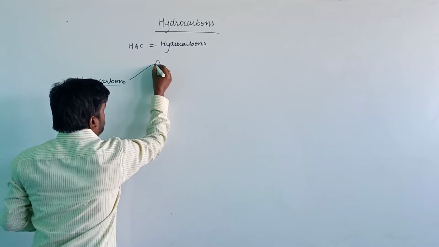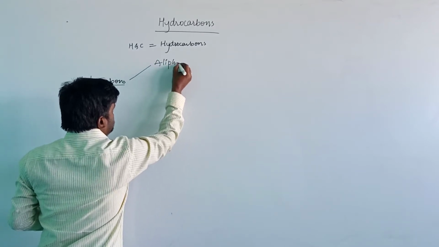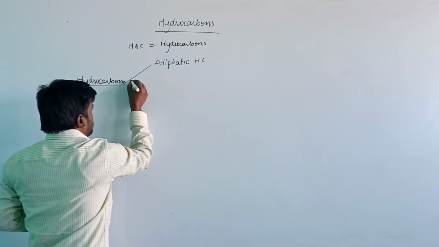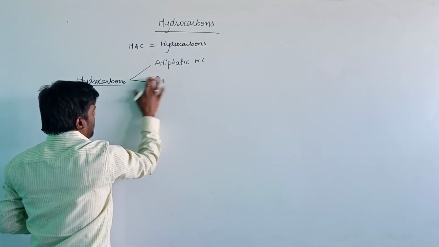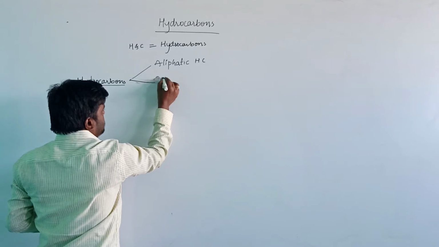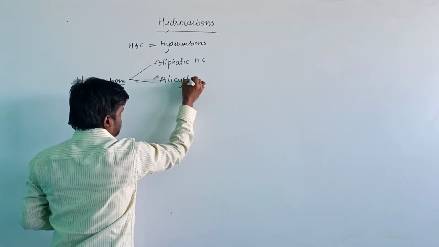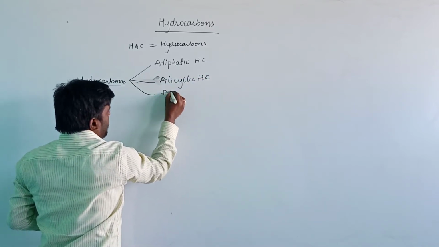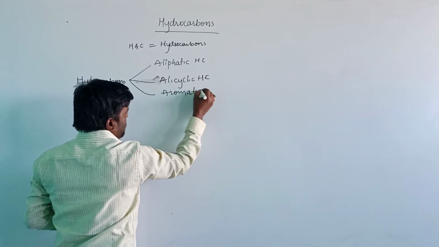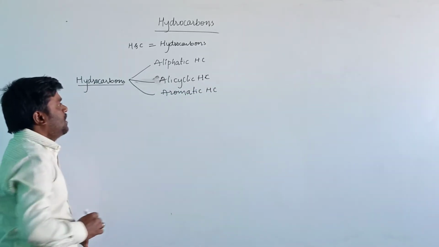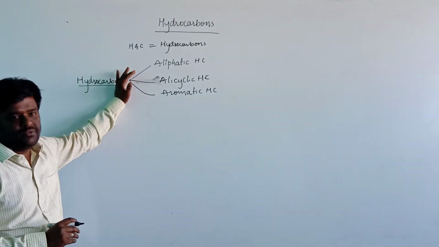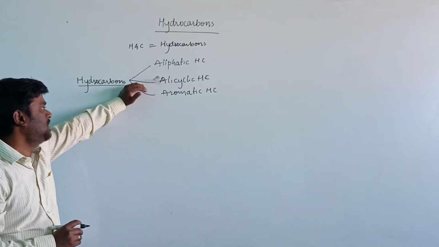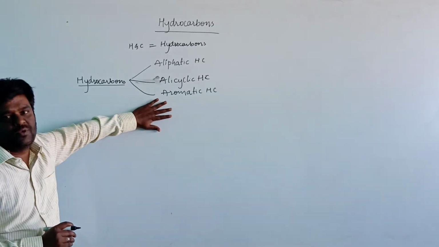One is aliphatic hydrocarbons, the second one is alicyclic hydrocarbons, and the third one is aromatic hydrocarbons.